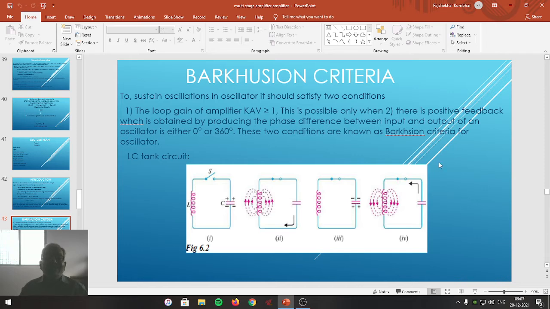Let me understand what is the condition to sustain the oscillations in the tank circuit. One of the conditions we have just studied: the feedback must be positive. Let me study if any other conditions are there. The conditions which are necessary to turn amplifier circuitry into an oscillator are known as Barkhausen criteria.